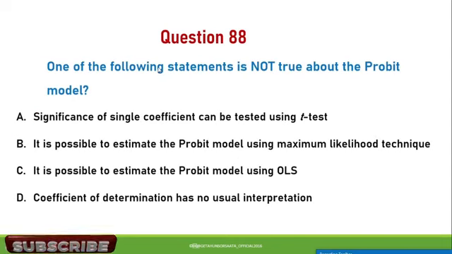Question number 88. One of the following statements is not true about the probit model. A. Significance of single coefficient can be tested using t-test. B. It is possible to estimate the probit model using maximum likelihood technique. C. It is possible to estimate the probit model using OLS. D. Coefficient of determination has no usual interpretation. So the false statement about the probit model is C. It is possible to estimate the probit model using OLS.